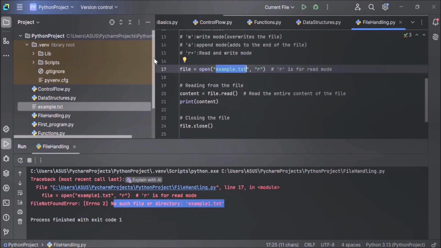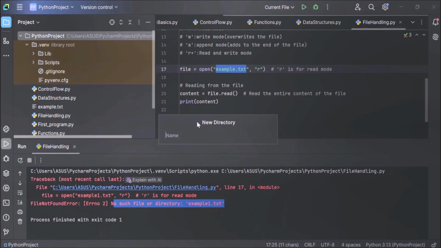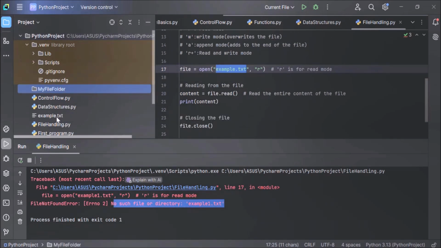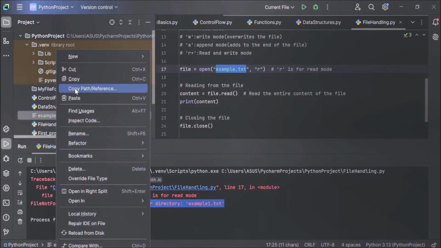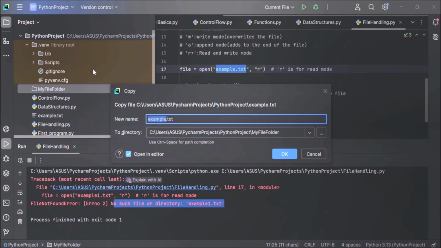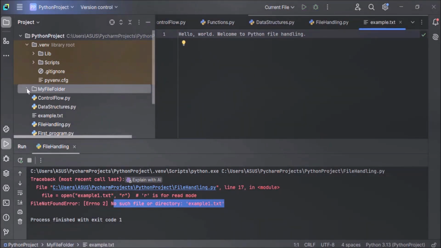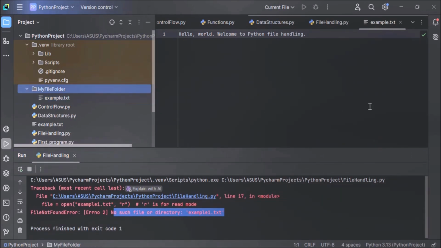Now here, let's create a new folder in the Python project. Right click, new, folder or directory, and let's give a folder name, my file folder. Enter. And copy this file, or cut and move this file, to our my file folder. Or just copy this file. Just right click, copy instead of cutting, and paste in the my file folder. Okay. So now my file folder has got this example.txt. And now we will see how to give relative path.